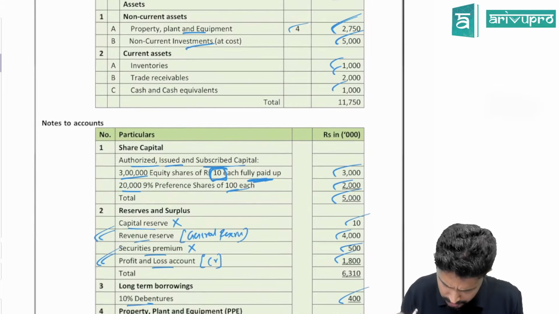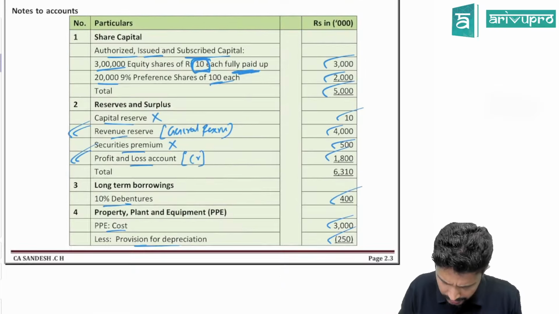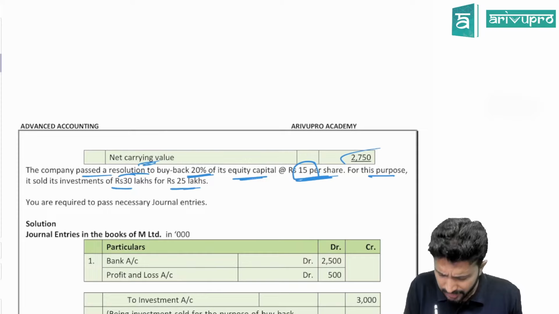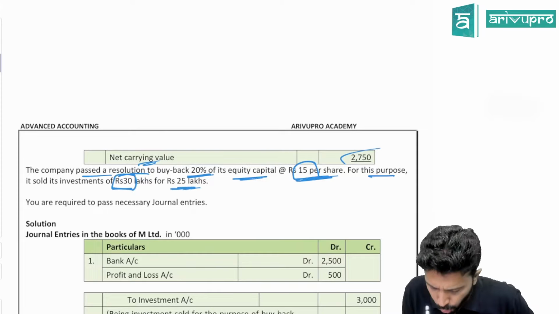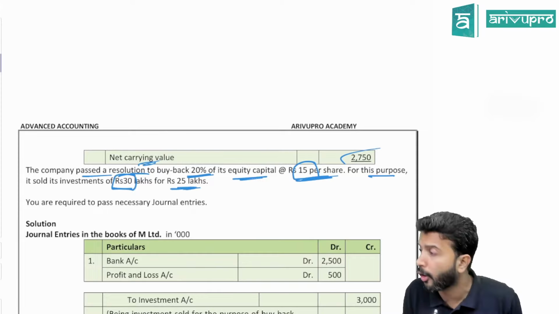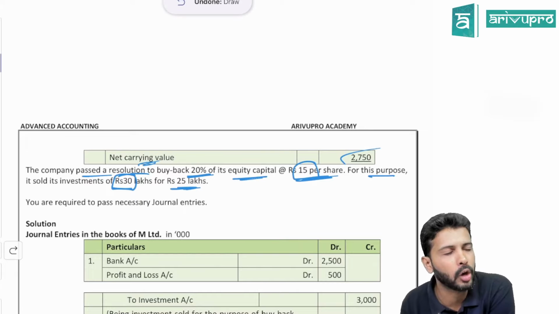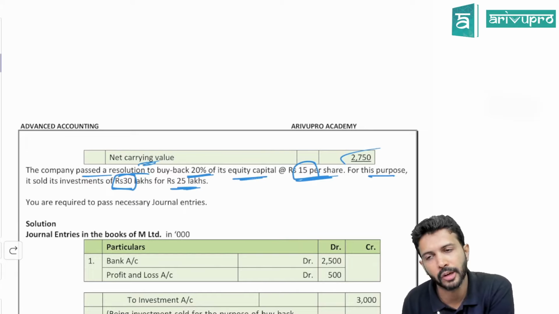What is the total investment we had in our balance sheet? We had 5,000. All these numbers are in thousands. That means this is 50 lakhs. Okay. Did we sell the entire 50 lakh of investment or only 30 lakh? Investment of 30 lakh, we sold it for 25 lakh. So if we are selling 30 of investment for 25, did we make a profit or end up making a loss? How much loss?